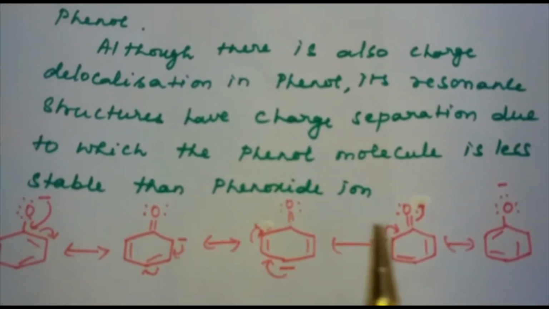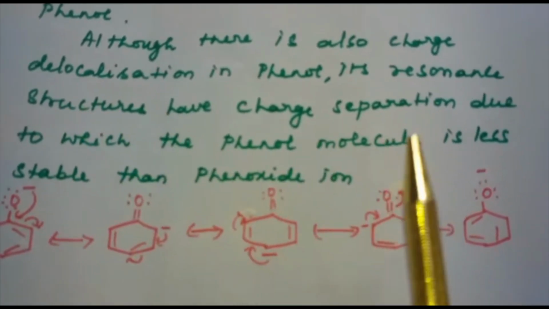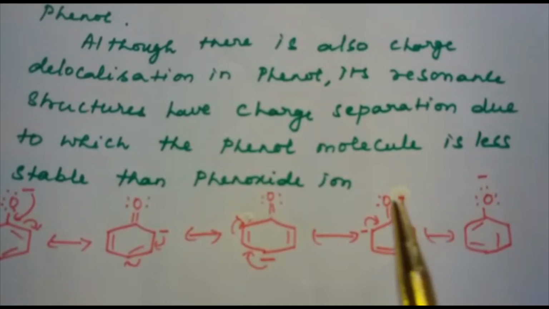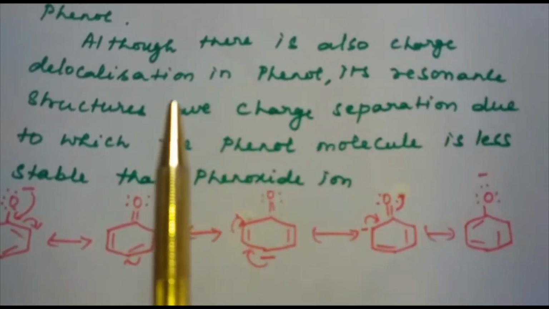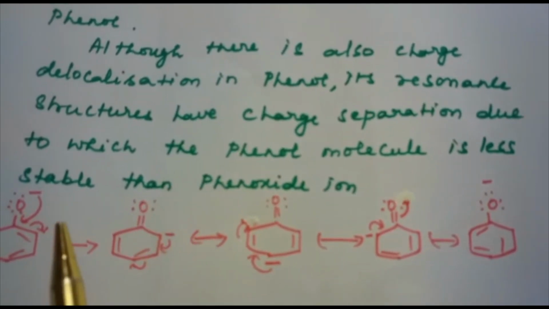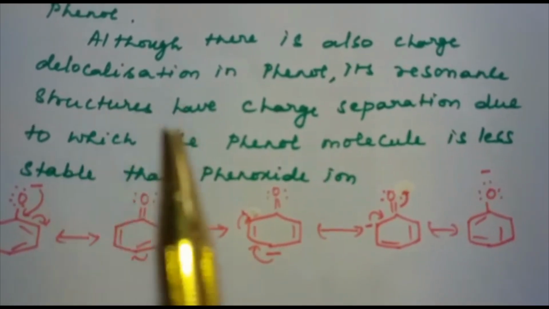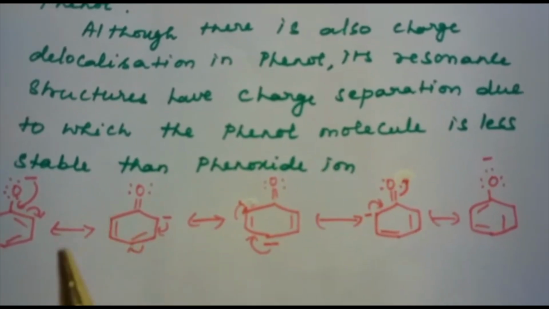If you see the resonance structures of phenoxide ion, we can say that there is also charge delocalization in phenol. Its resonance structures have charge separation, due to which the phenol molecule is less stable than the phenoxide ion.